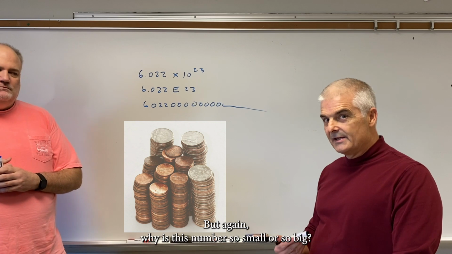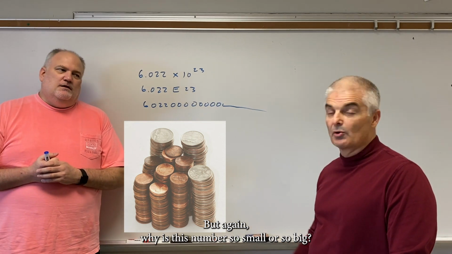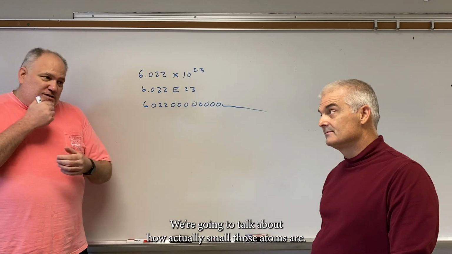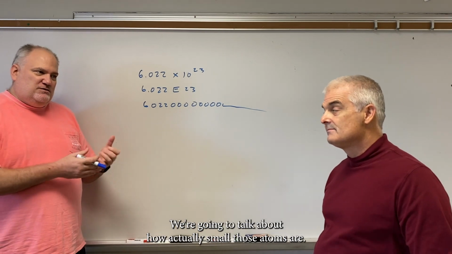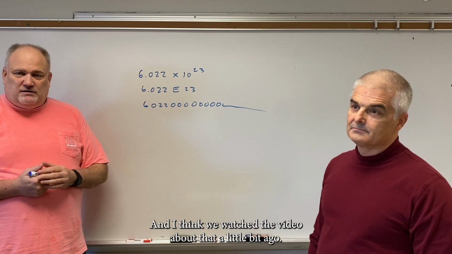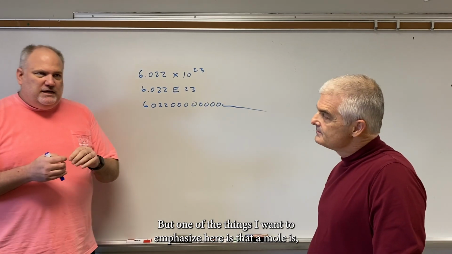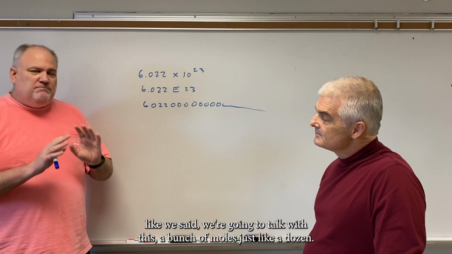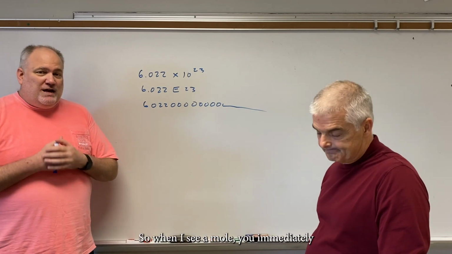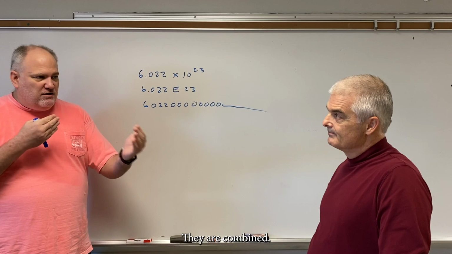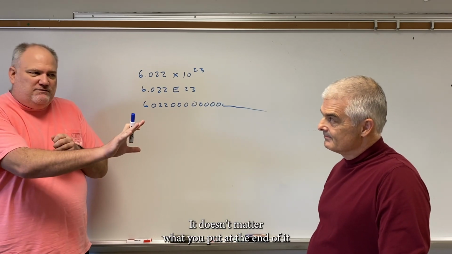But again, why is this number so big? Because atoms are ridiculously small. We're going to talk about how small those atoms actually are. One thing I want to emphasize is that a mole is just like a dozen. So when I say a mole, you're immediately going to think 6.022 times 10 to the 23rd. It doesn't matter what you put at the end of it.